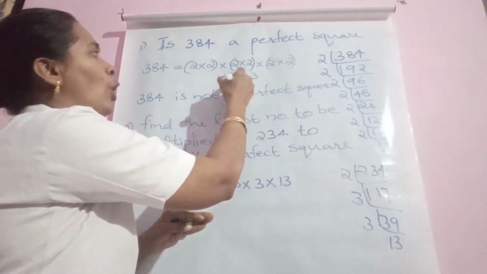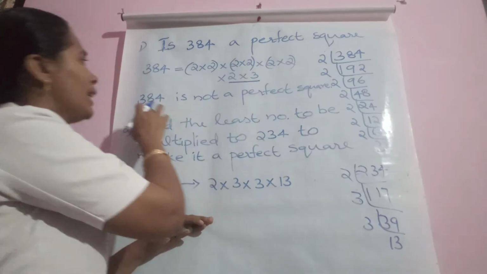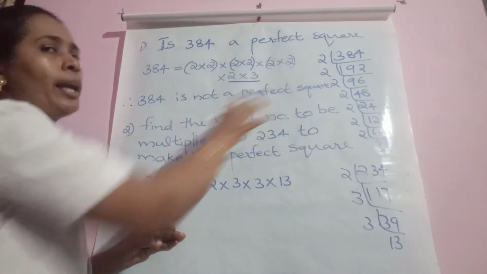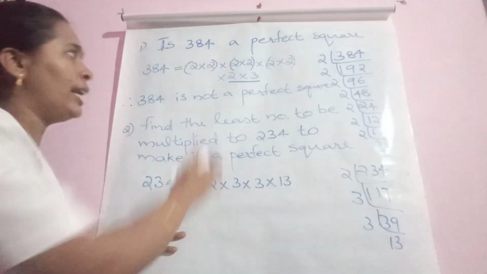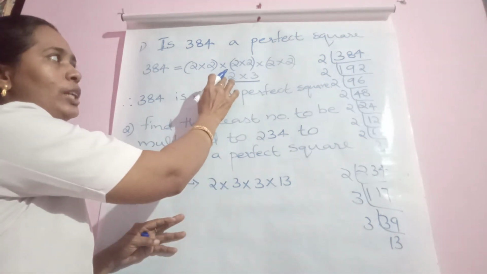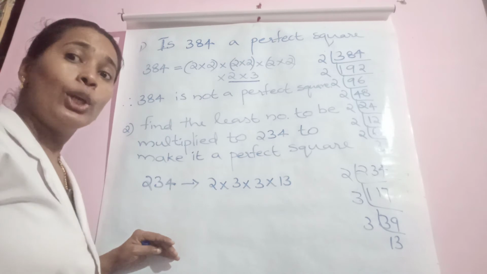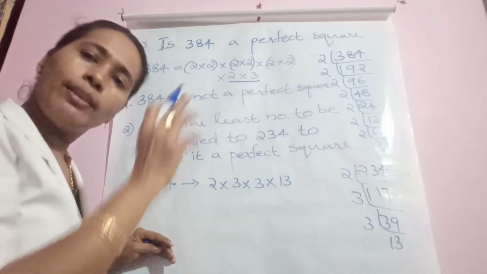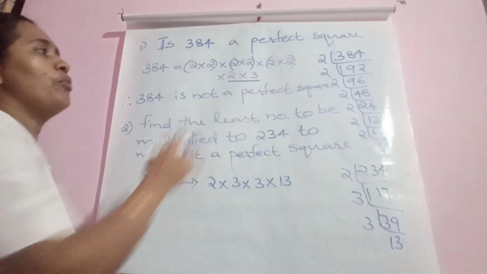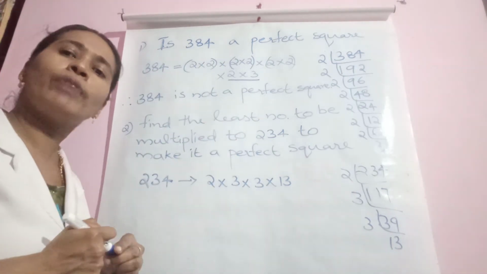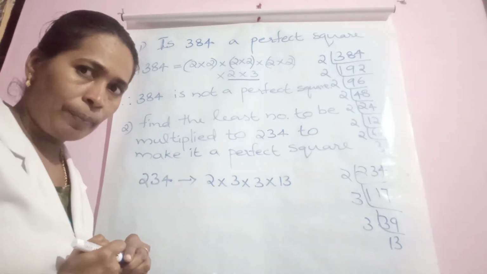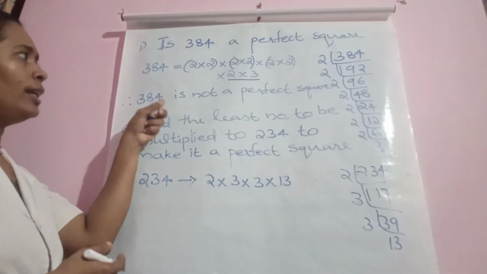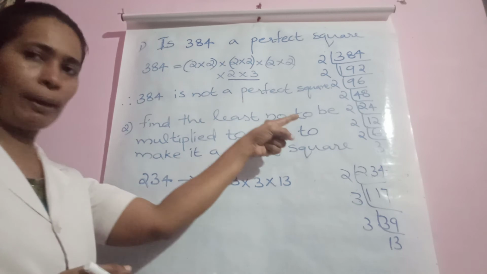Pairing is not possible. That's why 384 is not a perfect square. What is the reason? The 2 and 3 have no pairs. That's why 384 is not a perfect square. Okay, is it clear? Let us move to the second question. Same method.